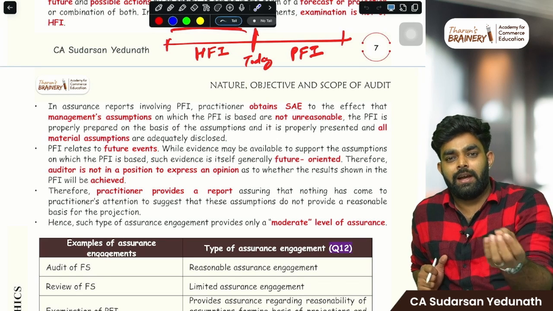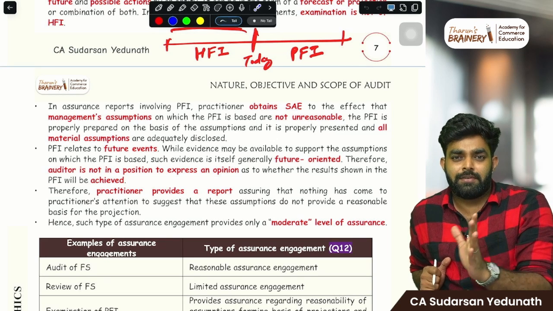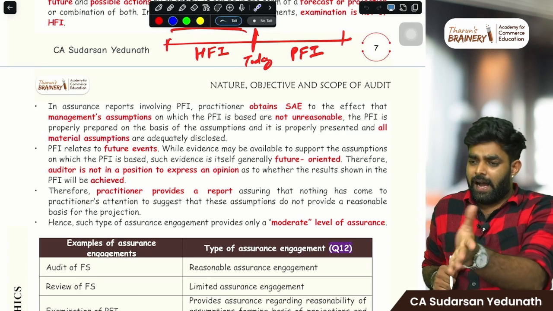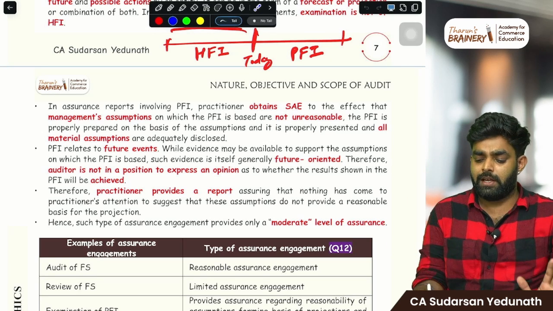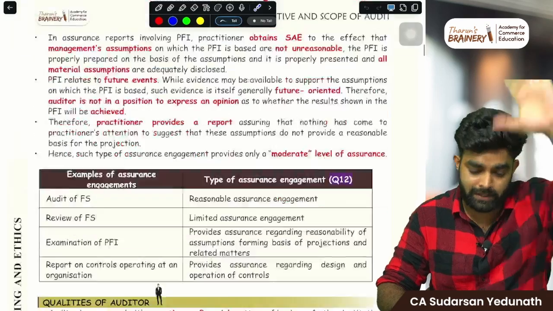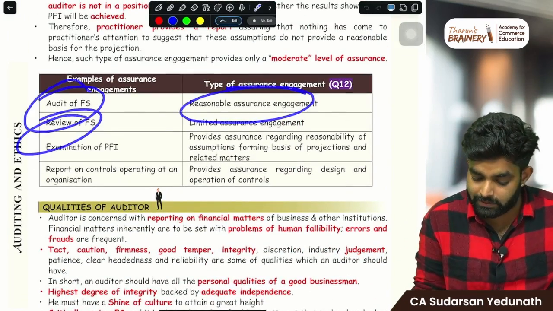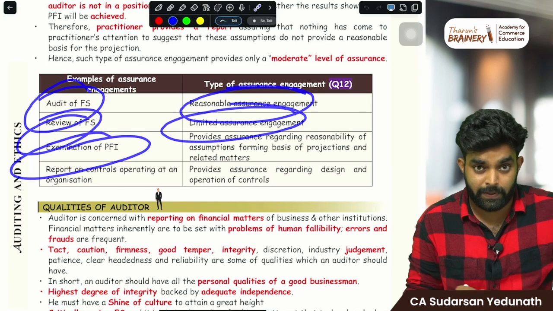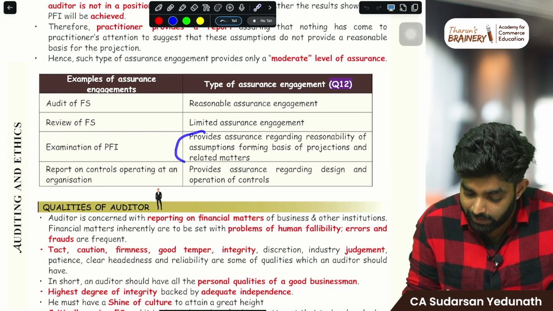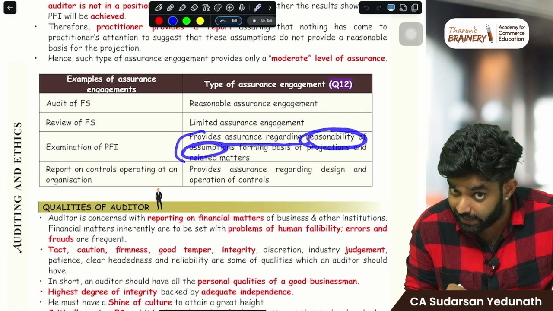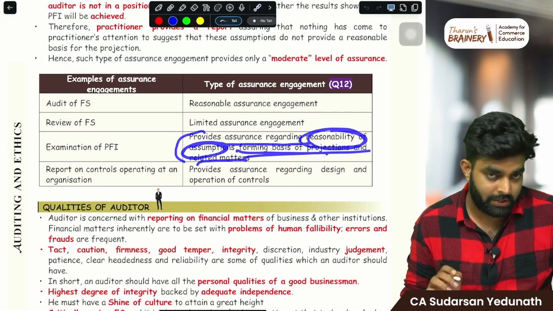As of now, I believe the assumptions are reasonable. He cannot say everything is perfect. He'll say the assumptions I checked are okay, done. He'll give a moderate level of assurance, nothing above that. So in auditing it is reasonable assurance, in review it is limited assurance, and in prospective financial information's case, he will provide assurance regarding the reasonability of the assumptions forming the basis of projection.